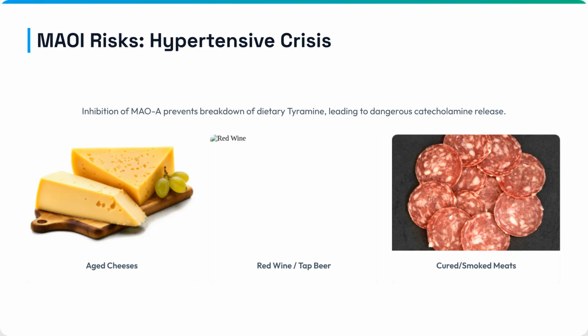MAOI risks include hypertensive crisis. Inhibition of MAOA prevents the breakdown of dietary tyramine, found in foods like aged cheeses and cured meats. This causes a dangerous release of catecholamines, leading to a hypertensive crisis.